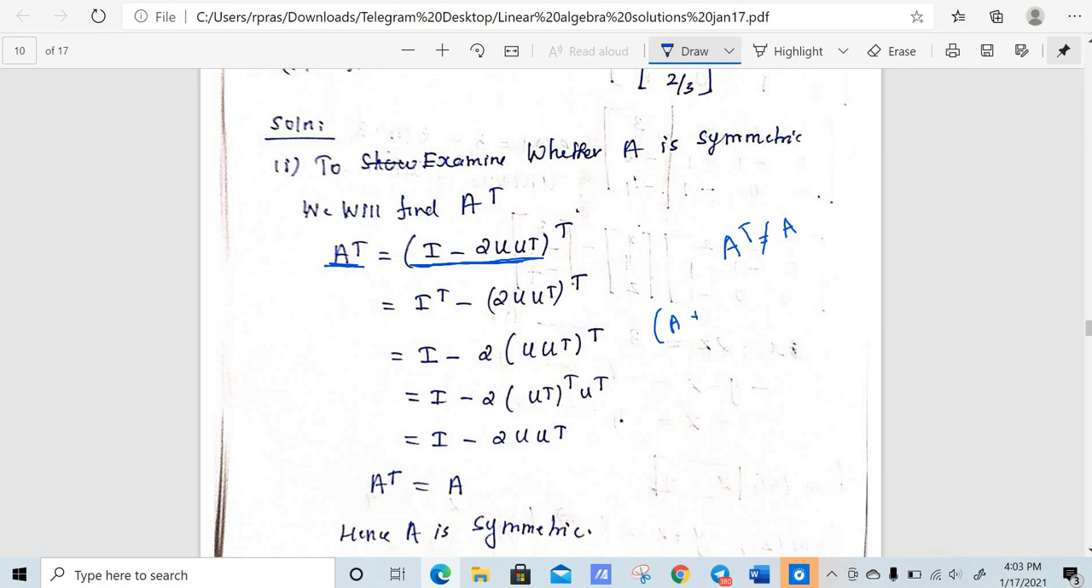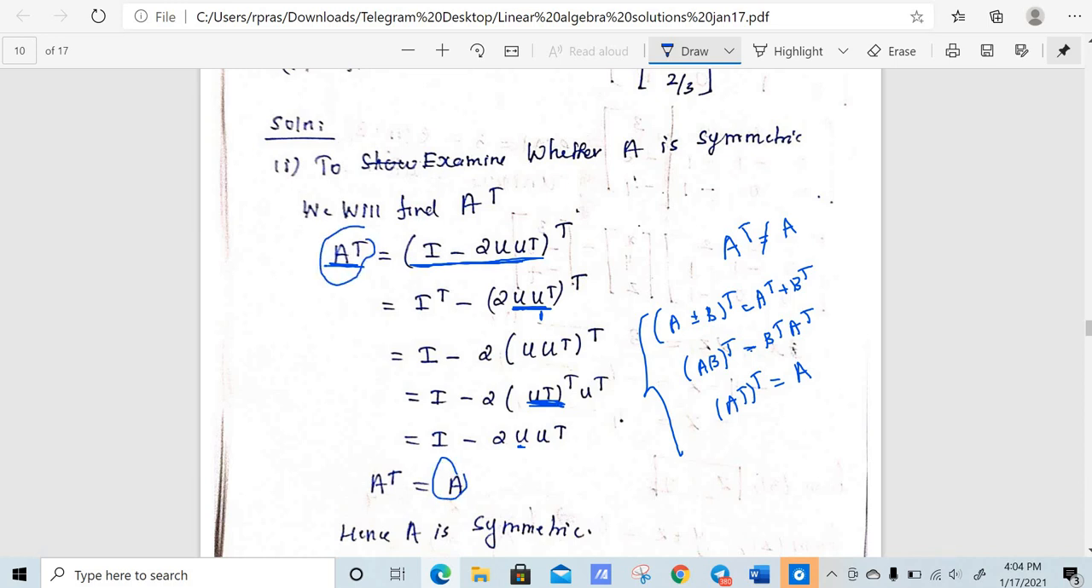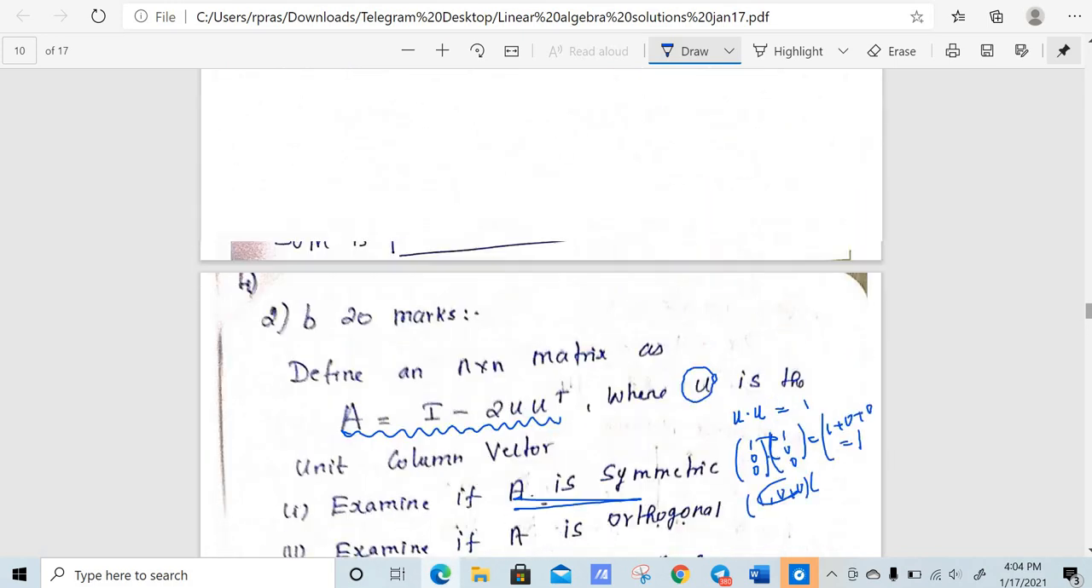We know the properties that A plus or minus B whole transpose is equal to A transpose plus or minus B transpose, AB whole transpose is equal to B transpose A transpose, and A transpose whole transpose is equal to A. Just make use of these three properties here. So I transpose minus 2 u u transpose whole transpose. AB transpose is B transpose A transpose, therefore u transpose transpose into u transpose, and u transpose transpose is again u. So we have got A again. We started with A transpose and ended with A again. That means A is symmetric, right? So therefore A is symmetric is correct.